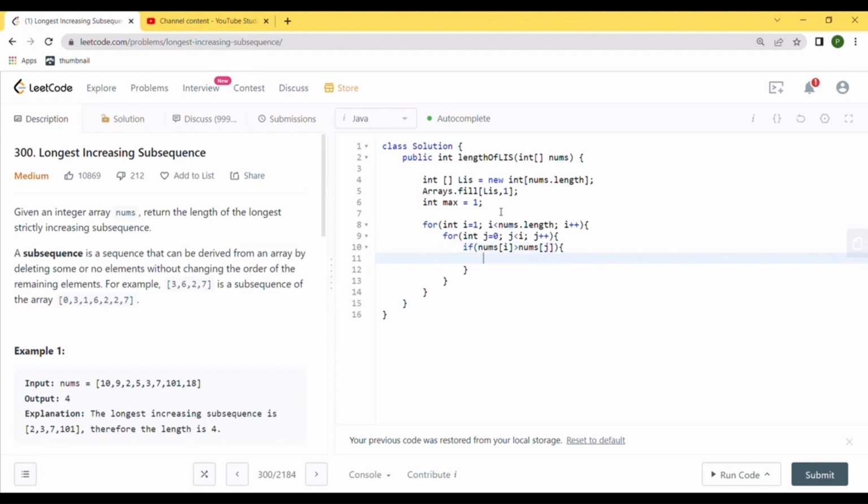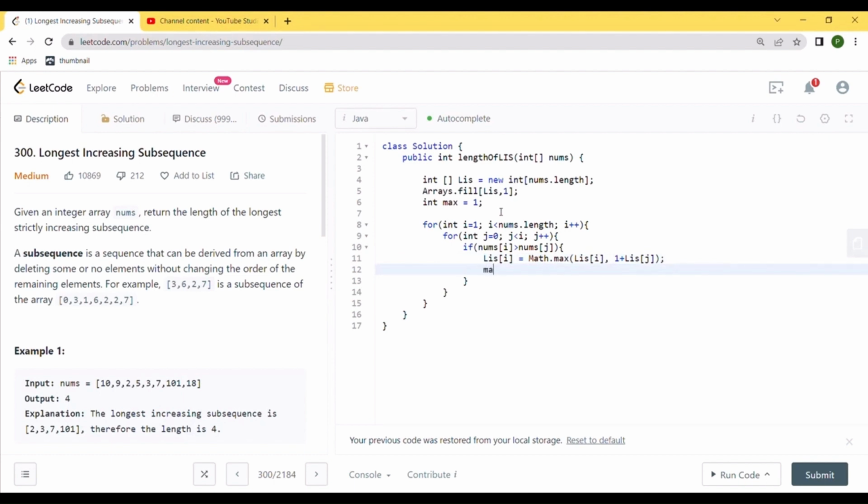now we will do our calculation for the dynamic programming. So the value of lis of i would actually be the maximum value we can achieve between whatever lis of i we already have, or 1 plus whatever lis of j we have achieved. And this would be our recurrence relation. I guess that is what it is called in dynamic programming. So just keep in mind that if you mention that this is the recurrence relation, it sounds like a really good impression. It sounds cool as well.